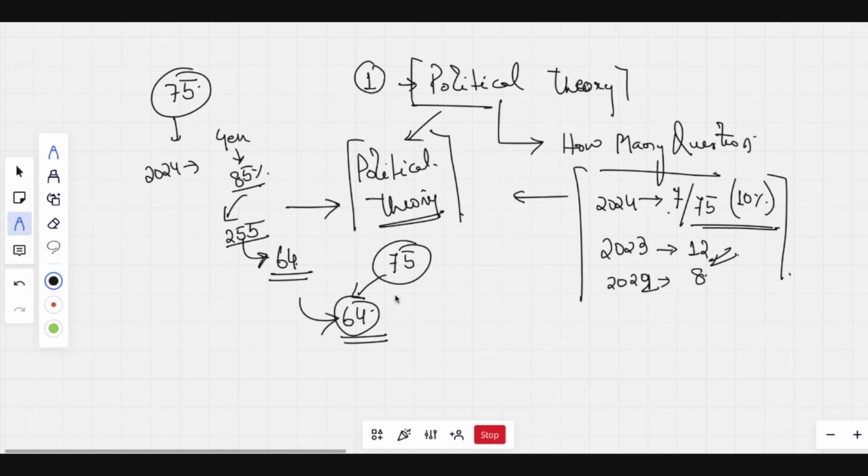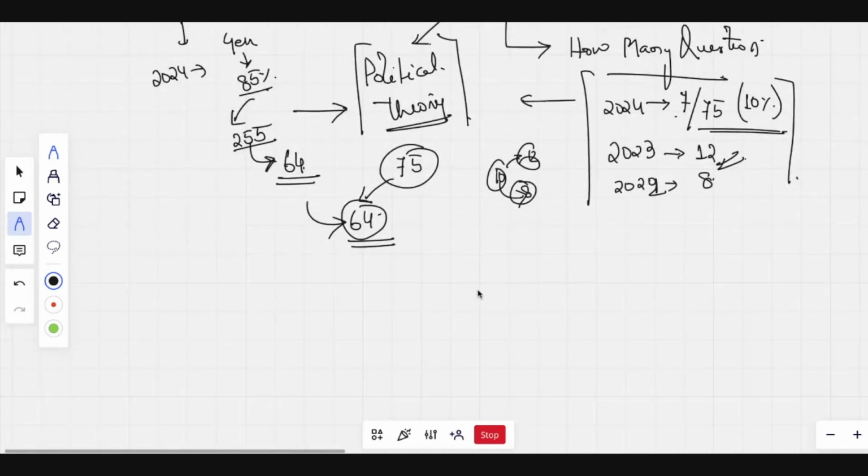So now let me rephrase this question. Can we leave political theory if we want to get into JNU? Can we ignore this topic? No, sir. No, because we can expect around 10, maybe 12, maybe 8 questions, and these many will definitely be asked in the examination. So we cannot ignore political theory, even though, if we look at the weightage of Indian polity, it's much higher. Around 20 to 25% of questions are asked from Indian polity.